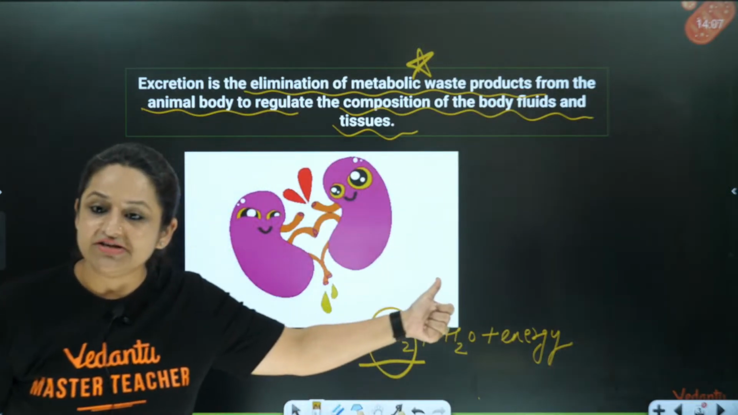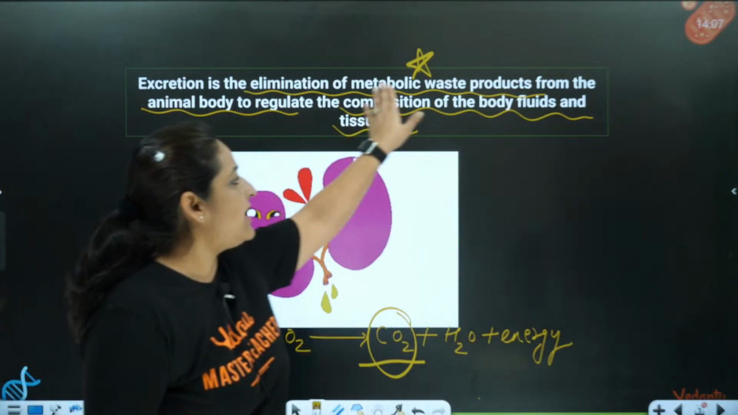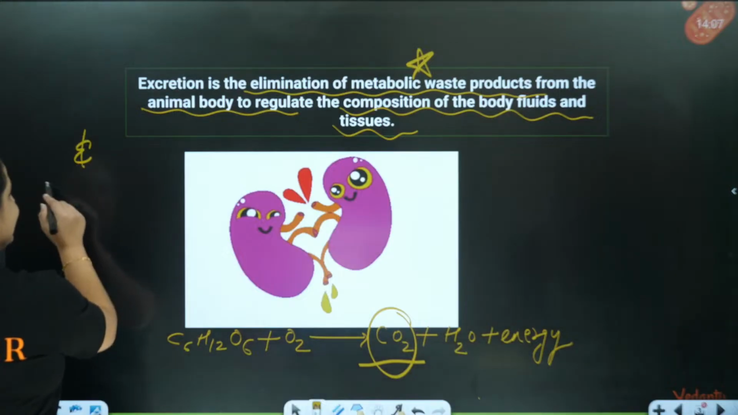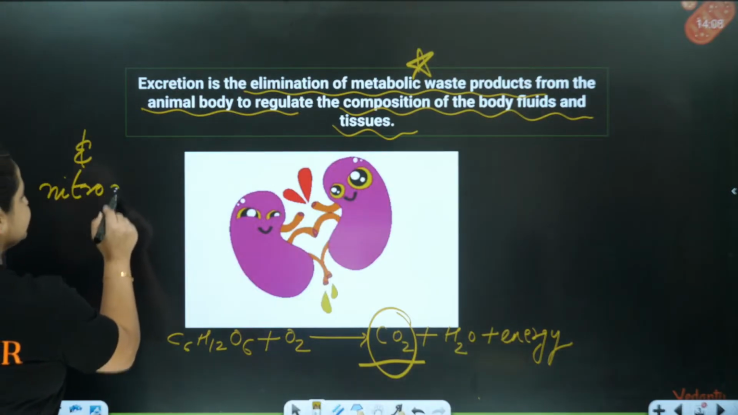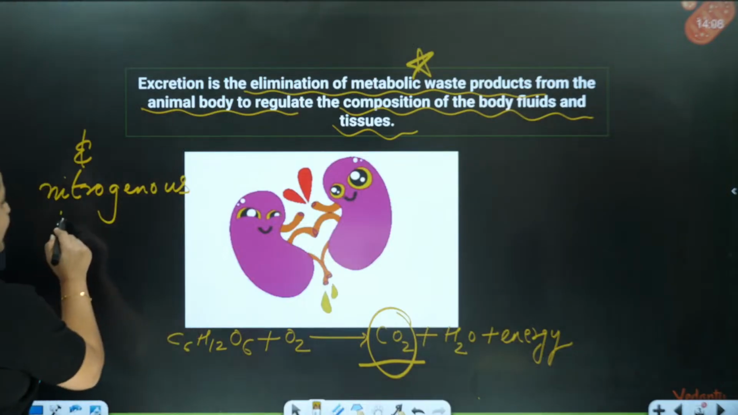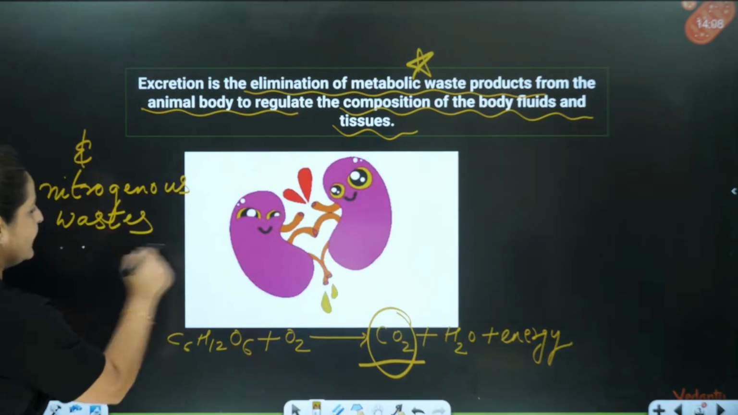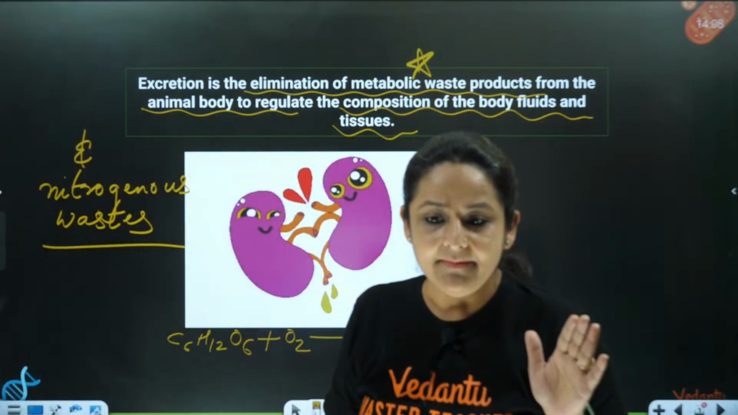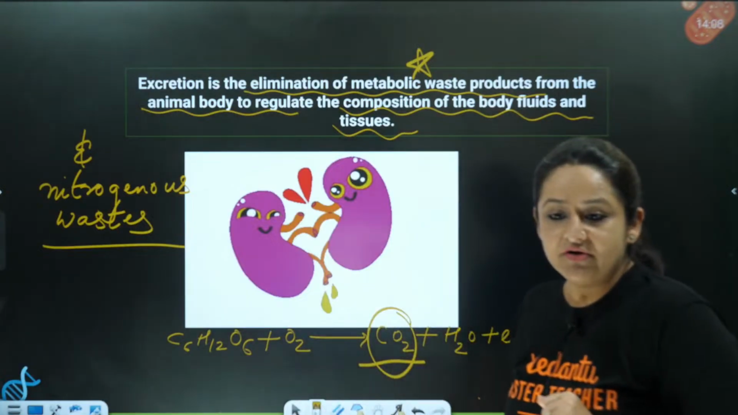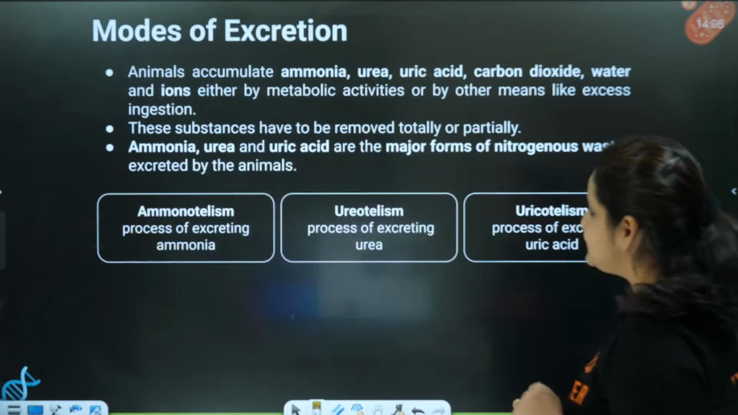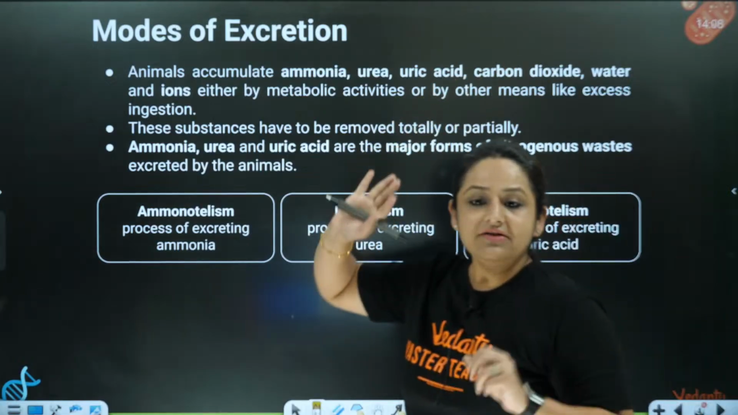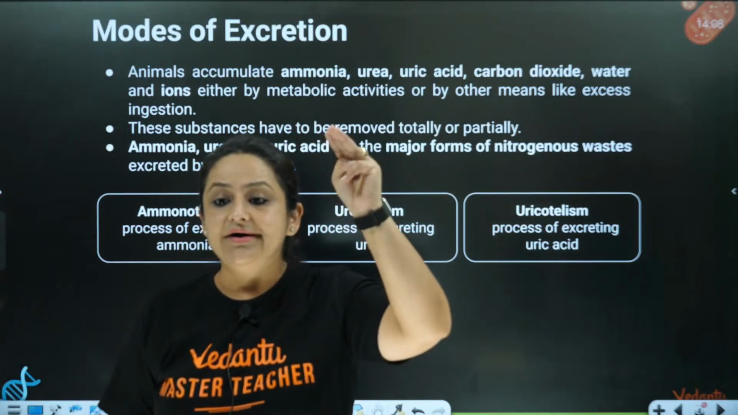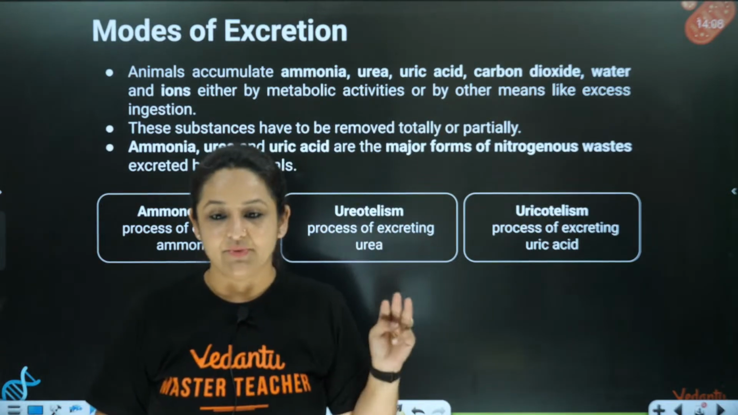So what is excretion? It refers to the elimination of metabolic waste as well as the nitrogenous waste which are formed in our body. The nitrogenous wastes which are formed inside our body are also removed as part of excretion. Now, let's move ahead. There are three nitrogenous wastes majorly that we are going to discuss.